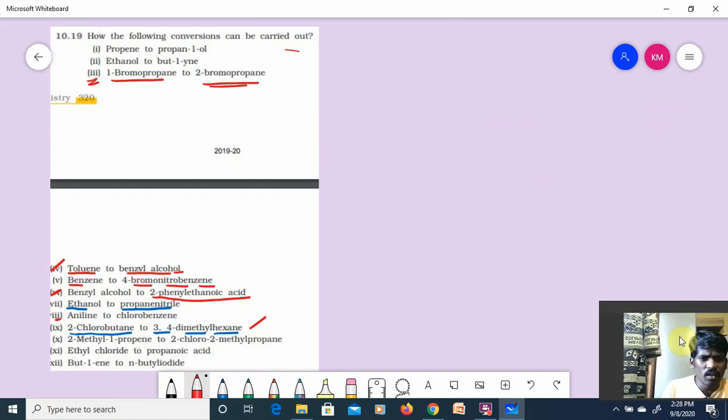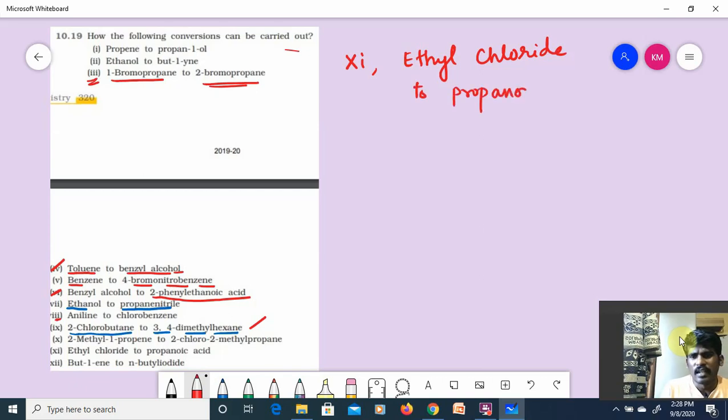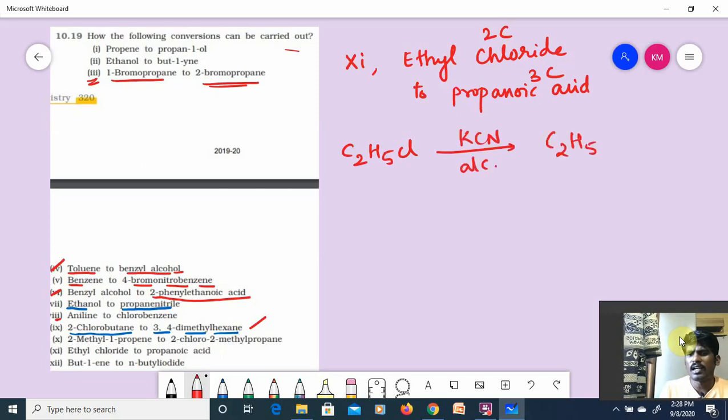Now we are going to talk about the next one, that is ethyl chloride to propanoic acid, the 11th one. What is the ethyl chloride formula? C2H5Cl, 2 carbons. Propanoic acid has 3 carbons. First what I will do? Treat it with alcoholic KCN. What will I get?